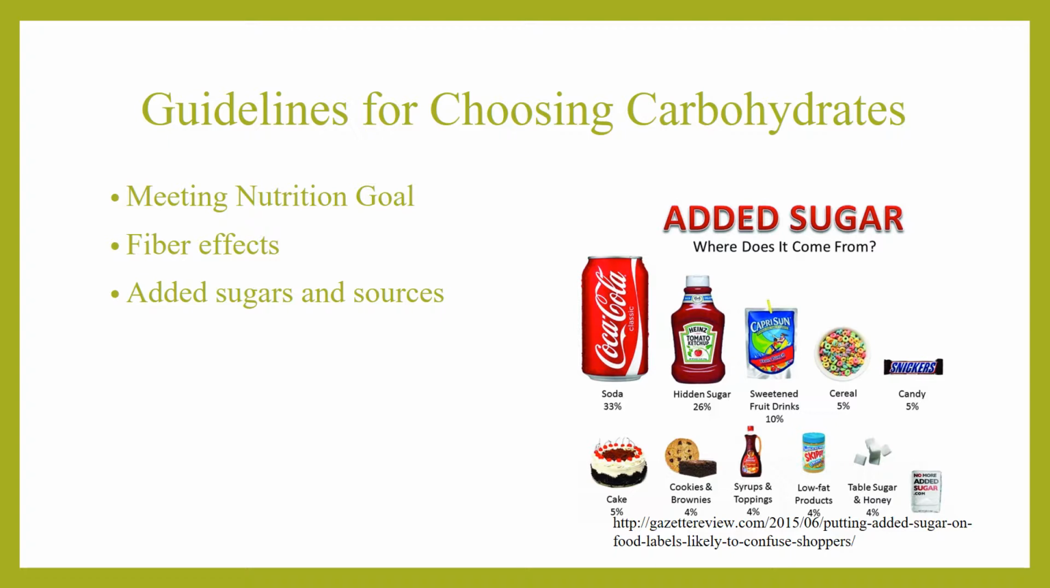To the bottom of the screen, I have an example of added sugar foods and where they come from. A Coke has 33% of added sugar. Ketchup has 26%. A Capri Sun has 10%. Cereal has 5%. Candy has 5%. Cake has 5%. Cookies and brownies have 4%. Syrups and toppings have 4%. Low-fat products such as peanut butter have 4%. Table sugar and honey have 4% of added sugars.